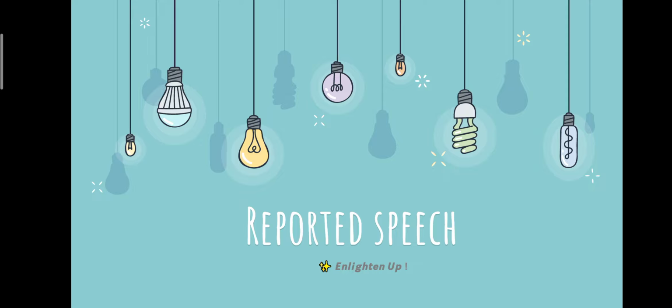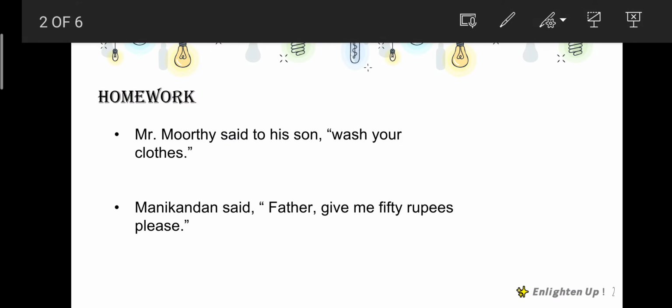Okay, so in our last class we saw change of imperative sentences. While changing an imperative sentence into reported speech, we have to remember three things. The first one is change of reporting verb. Considering imperative sentences, it can be an order sentence or a request sentence. If it is an order, the reporting verb can be ordered, commanded, demanded or insisted, etc. And for request sentences we can use requested, pleaded, asked for or begged and all those things.